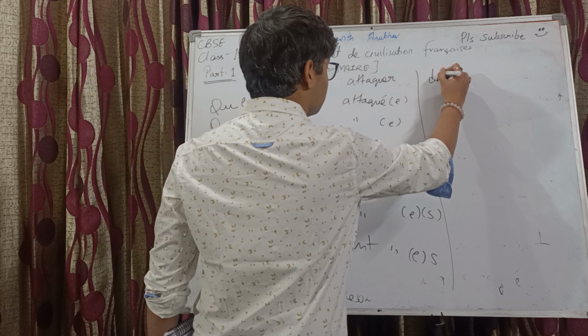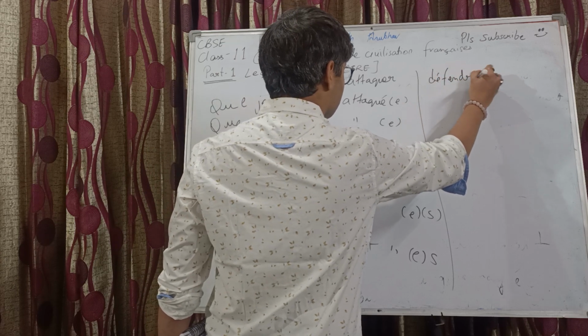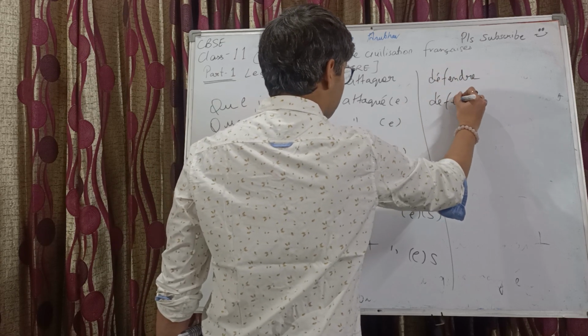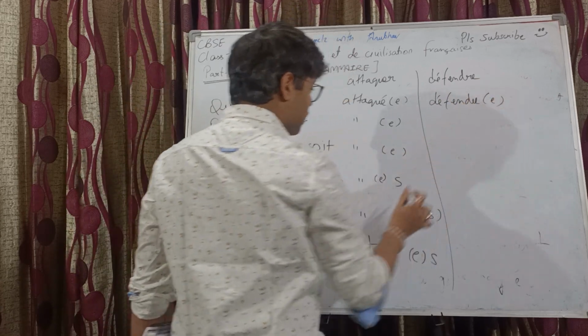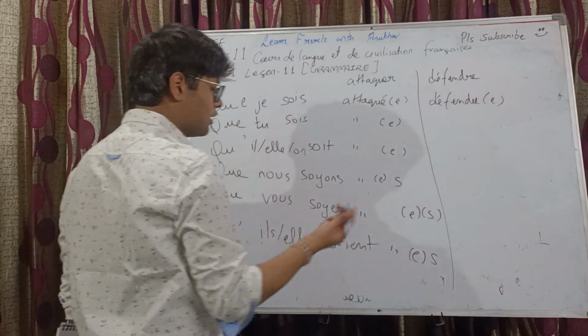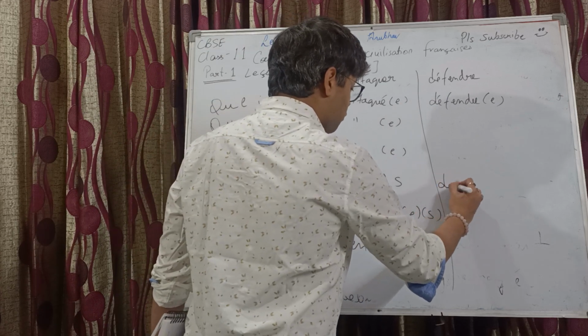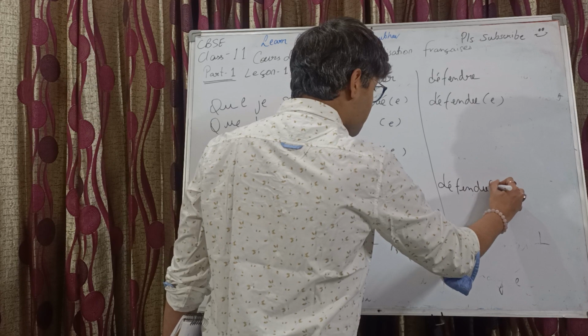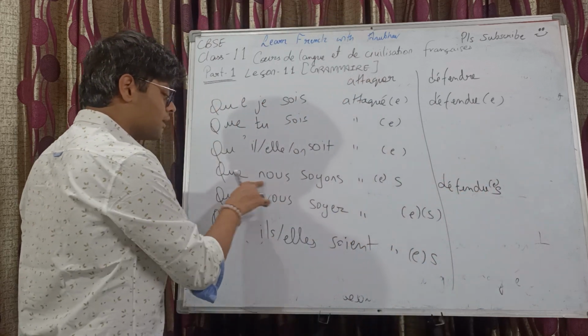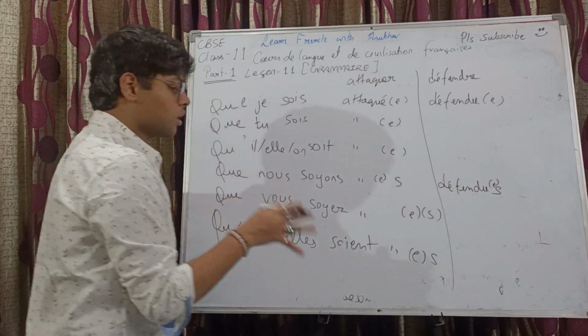For défendre, it's défendu, the past participle. If I give you the sample of two more subject pronouns, I can give it for maybe nous. Let me write it for nous. It's défendu with an S, and E may get added, if nous represents a feminine plural subject.